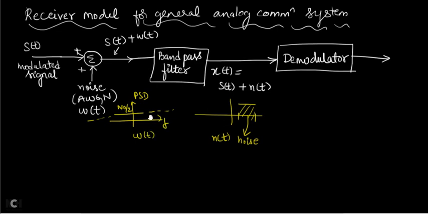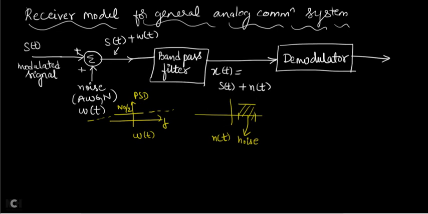Is there a change before the band pass filter and after the band pass filter? Before the band pass filter, your noise is present everywhere, at all the frequencies. But because of the band pass filter, now the noise is present only for a particular band of frequencies, and all other noise is rejected by the band pass filter. That is why here I am writing W of t and here I am writing N of t. N of t is the band pass filtered noise.